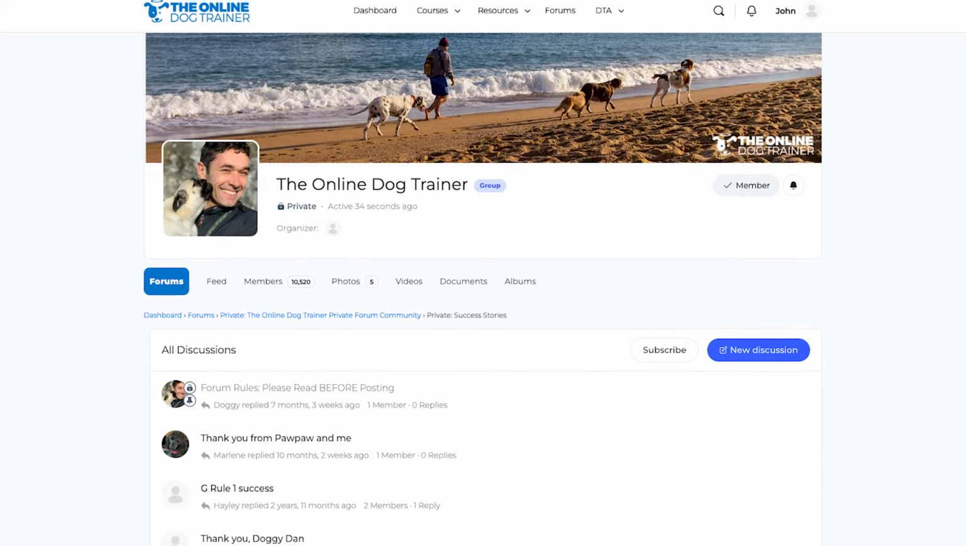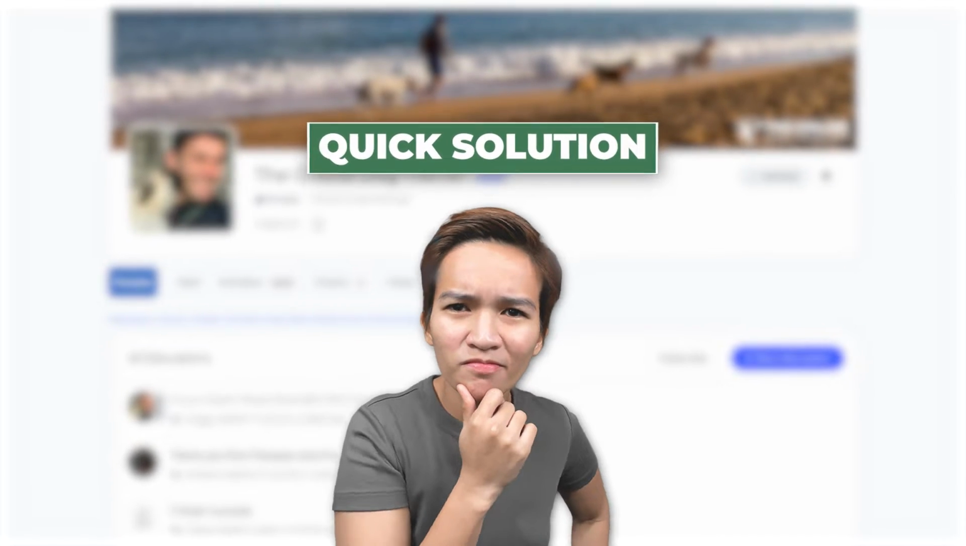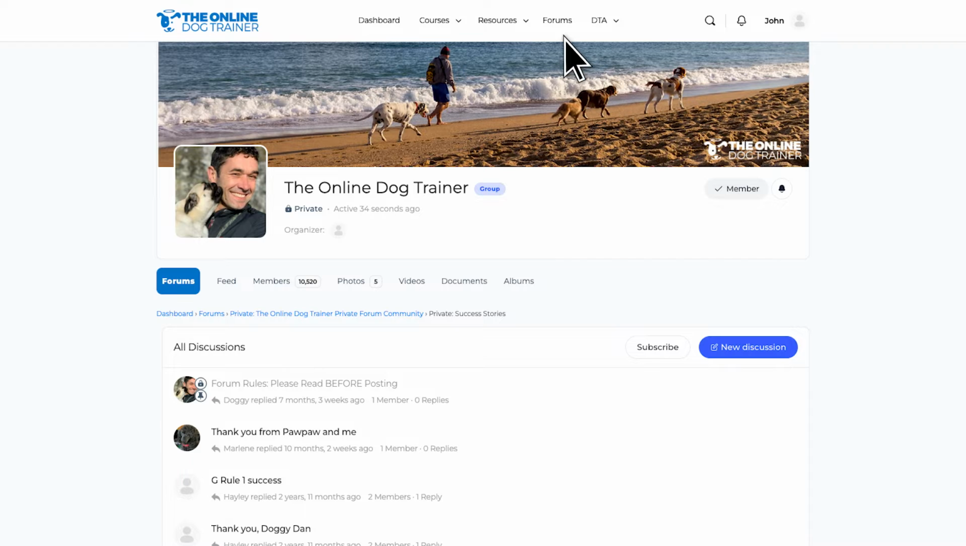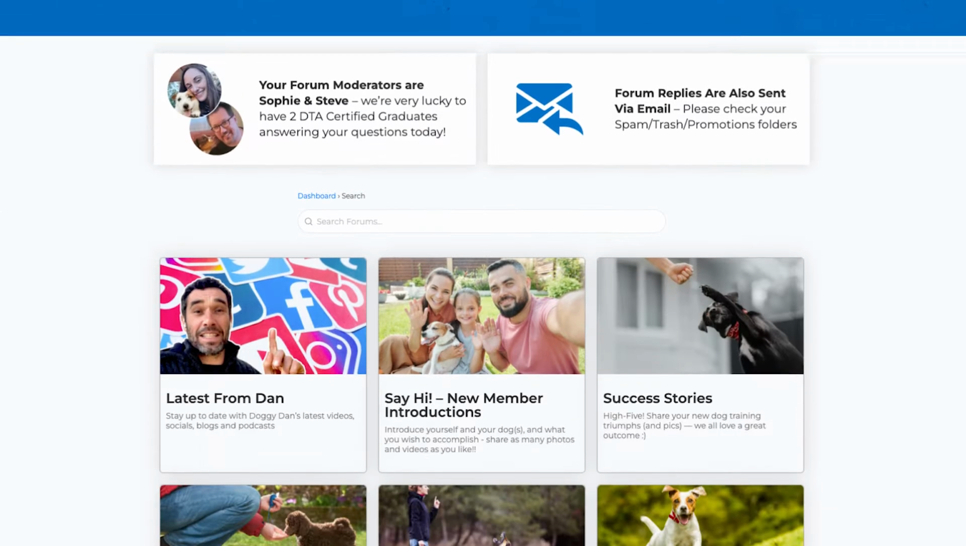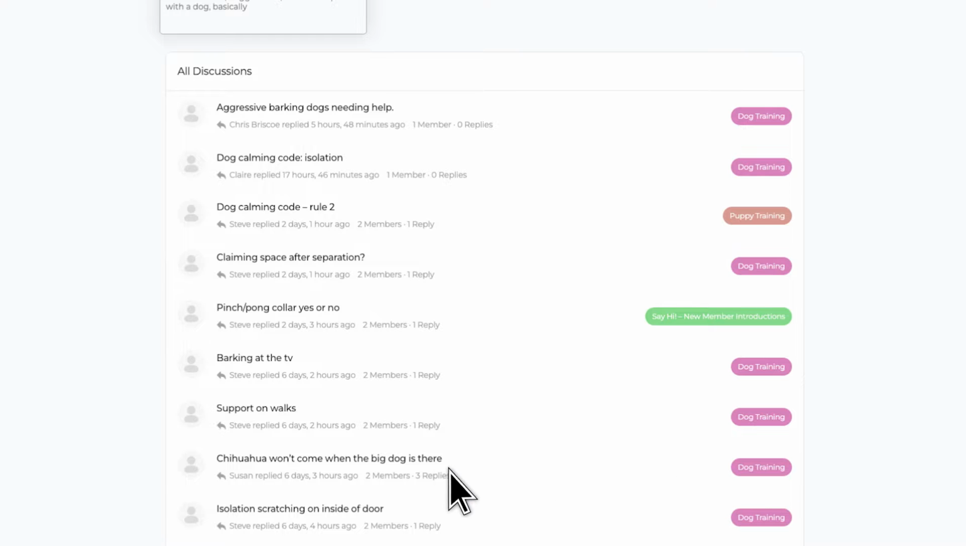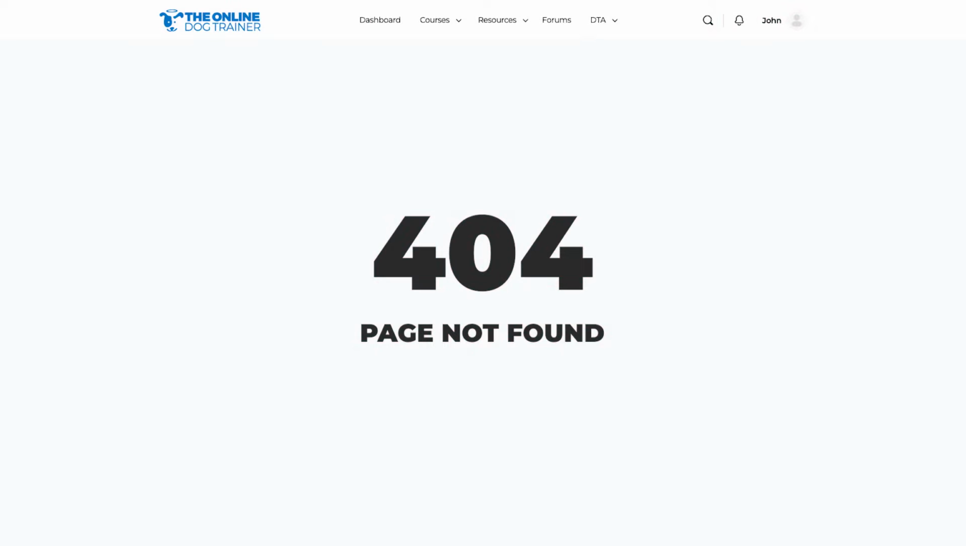I just want to share this quick solution that I have implemented when suddenly your group discussions or forum stop working. When I say stop working, that means when you, for example, try to visit your forums and then try to click anything here, it suddenly just keeps on spinning, or even gives a 404.